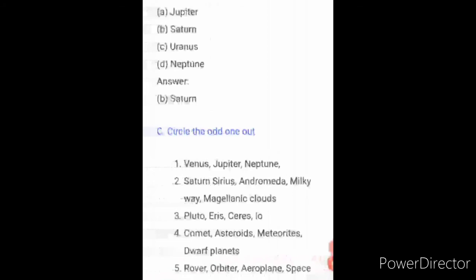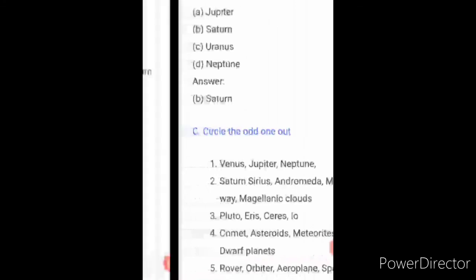Rover, orbiter, aeroplane, space shuttle. Aeroplane is the answer. Yes. So when you are answering the circle the odd one out, if you find time, you can write all the 4 things and circle it. Otherwise, you can write the question number and the answer alone, without any spelling mistake. You can see the answer with the spelling and you can write it legibly.